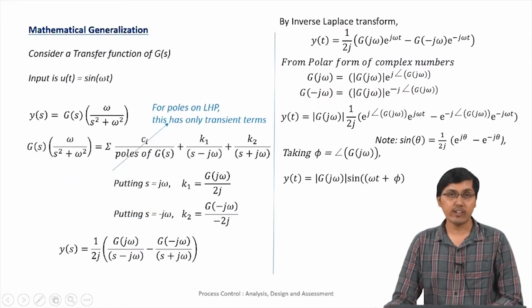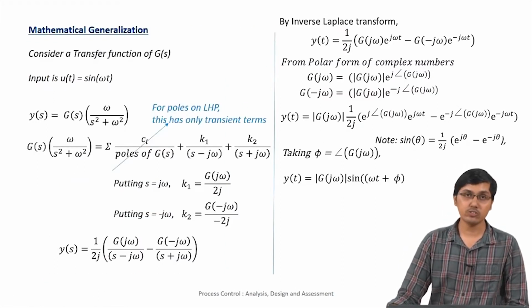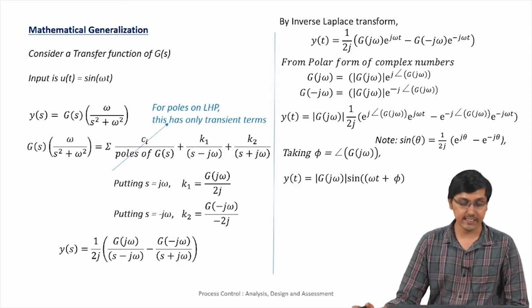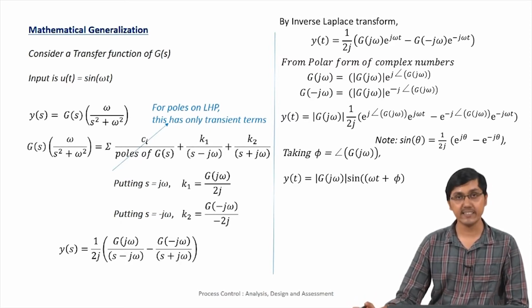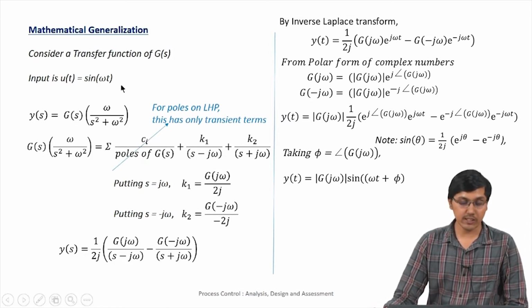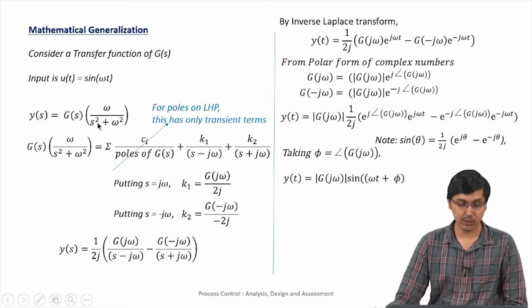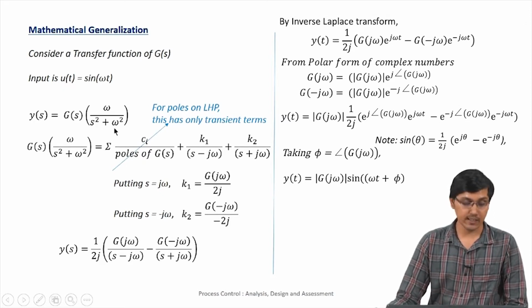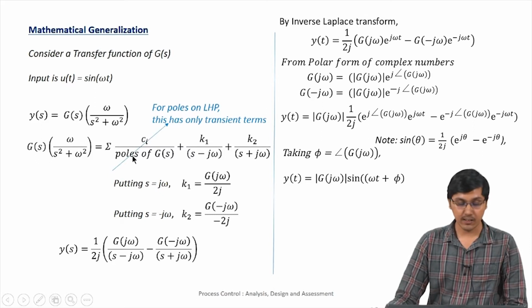So now we have done it for a first order system, and now we are trying to generalize it for any transfer function. Again, the input is u of t equal to sin omega t, which has a Laplace transform of omega by s square plus omega square, and y of s is nothing but g of s into omega by s square plus omega square, which is nothing but